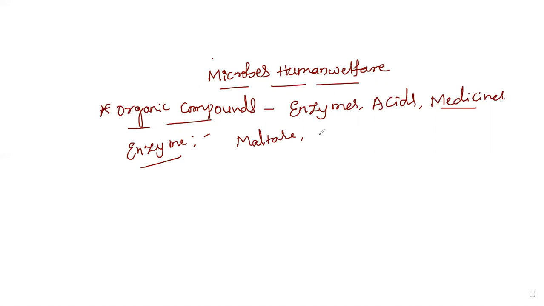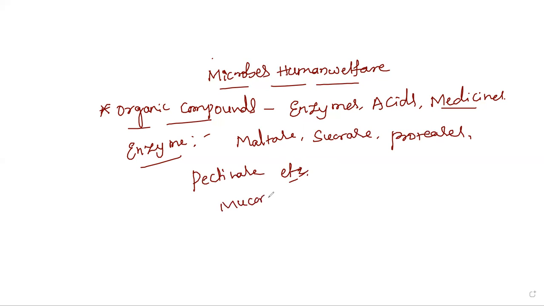Enzymes like maltase, sucrase, proteases, pectinase, and some other enzymes were produced by various microorganisms like mucor and rhizopus. Mucor and rhizopus were used for the production of enzymes like maltase and sucrase.